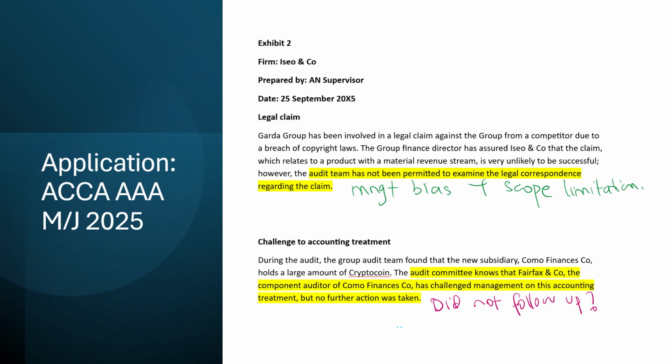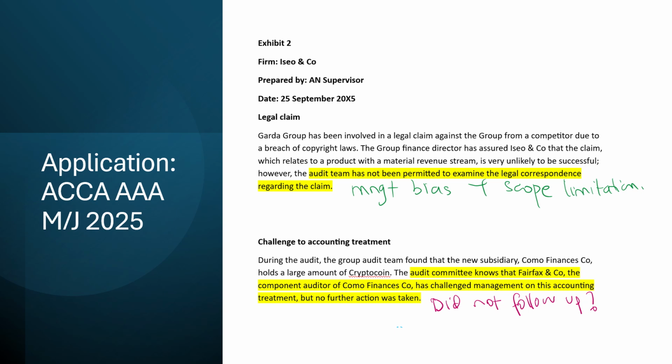Then the second one: during the audit, the group audit team found that the new subsidiary holds a large amount of crypto coin. The audit committee knows that Fairfax & Co., the component auditor, has challenged management on this accounting treatment, but no further action was taken. So the group audit team has knowledge that there were concerns regarding the accounting treatment of crypto coin, which could potentially require a lot of judgment. I need to be clear that there's no standard around the accounting of crypto coin at the moment. So this is going to be a problematic area. So keep thinking, I need to link this to what the audit committee should have done in this situation.